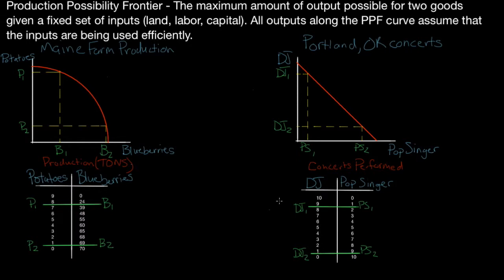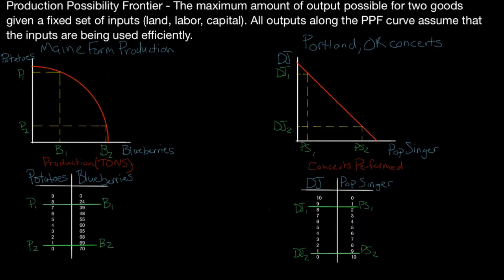We can have a total of 10 concerts, and we need to choose how we're going to distribute them between DJ and pop singer. So if we have 9 DJ concerts here at DJ1 PS1, we're only going to have 1 pop singer. Or we can go all the way down and have 9 pop singer concerts and 1 DJ concert. We're going to have a total of 10 concerts regardless of where we are on the production possibility curve. That would be using our venue efficiently.